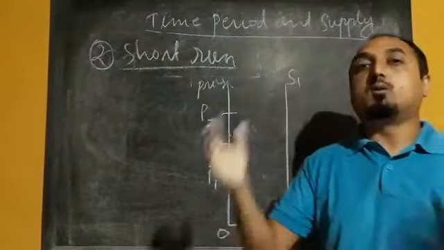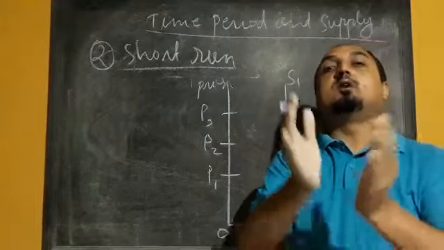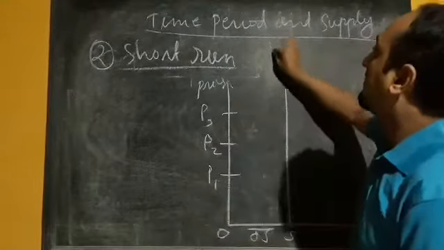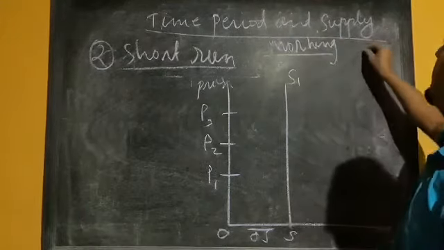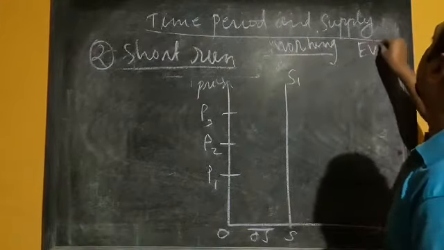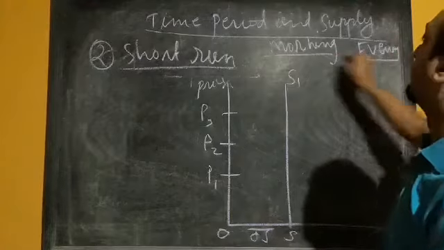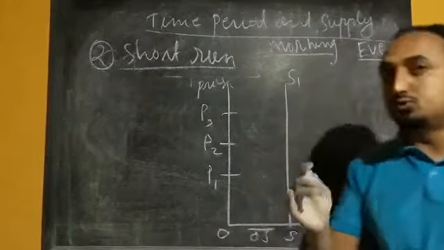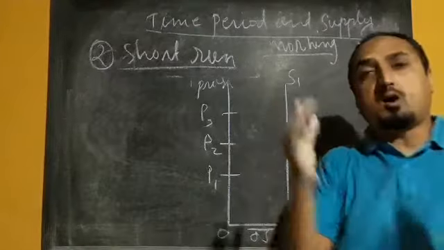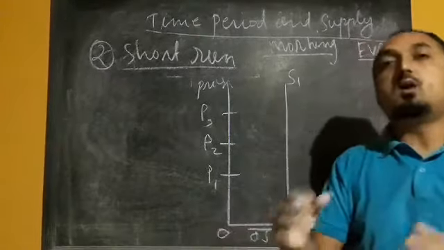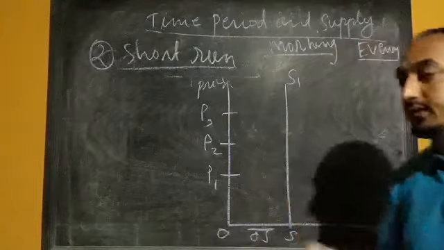Whatever workers are working there, they can divide into 2 shifts, maybe morning shift and evening shift, and they can divide the workers so that the machine can be optimally utilized to increase the production.